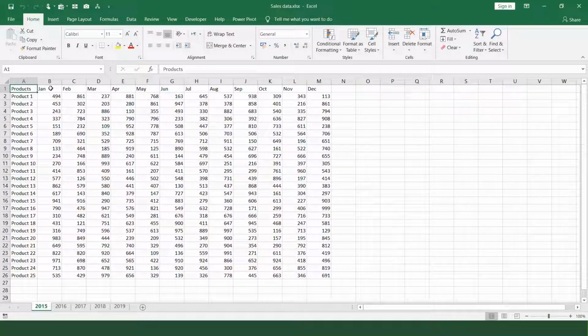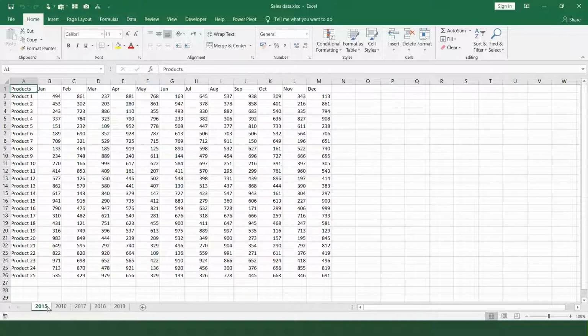Now see, if you are from HR in the session, you should not think, oh, Ramzan is showing sales data. No, you learn the topic and then you can implement it on any of the data. It's not necessary that for HR I show only the HR file, because we have a mixed group over here. Okay. And I have gone to another sheet. This is 2016. This is 2017, 18 and 19 data.